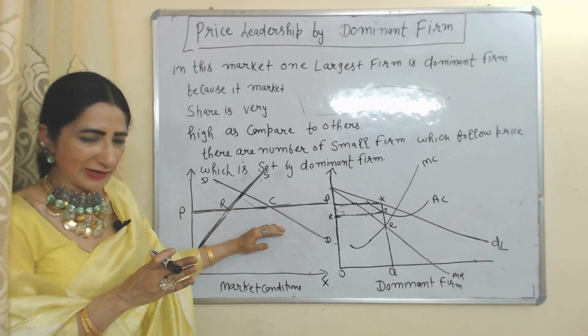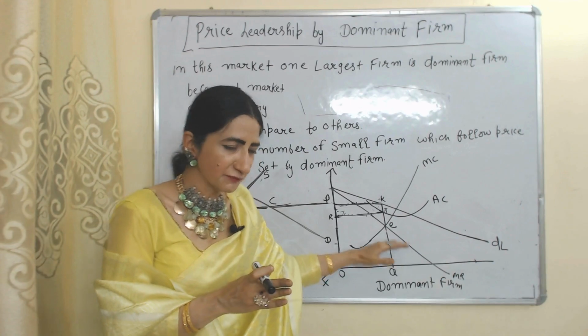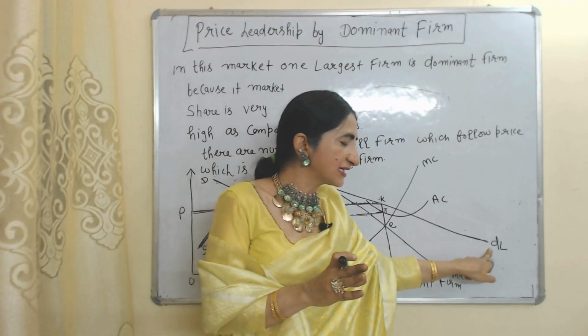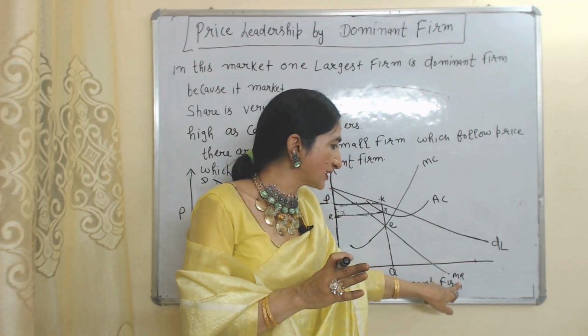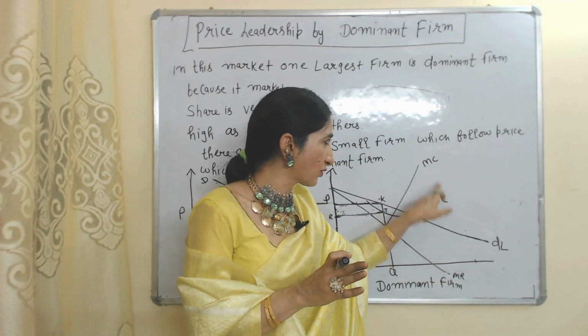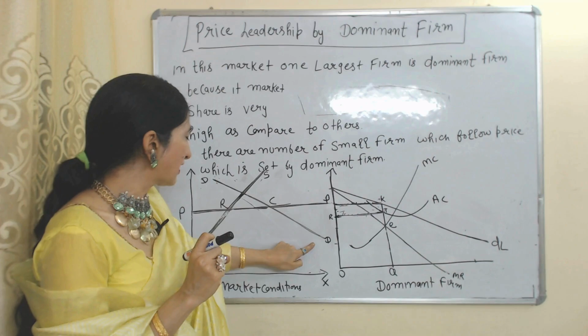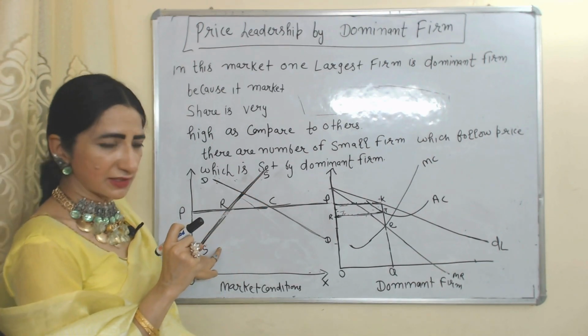Here we have two diagrams. This diagram represents the dominant firm. This diagram represents the total market condition. DL is the demand curve of the dominant firm. MR is marginal revenue. AC is average cost. MC is marginal cost of the dominant firm. DD is the total market demand curve. SS is the total market supply curve.